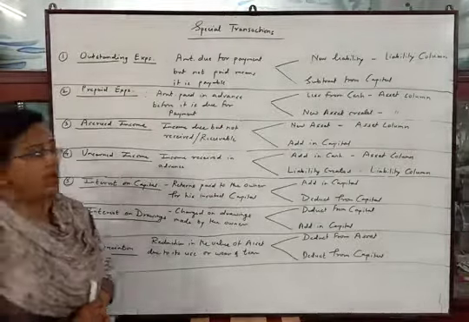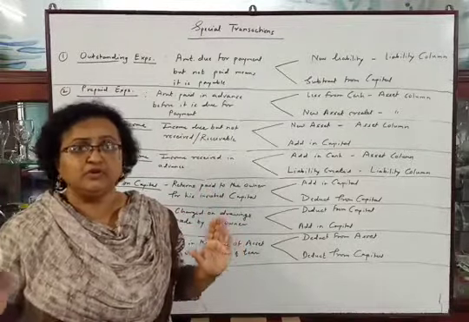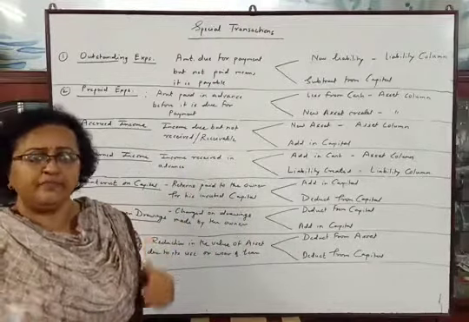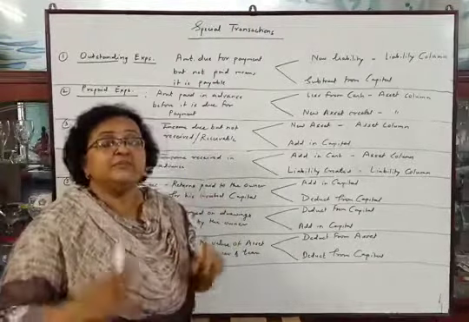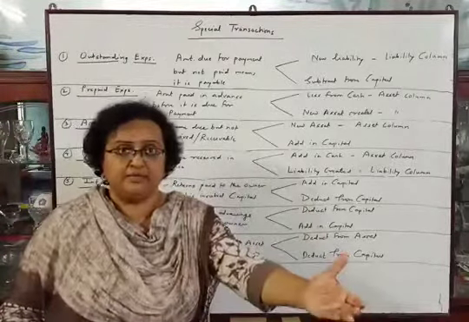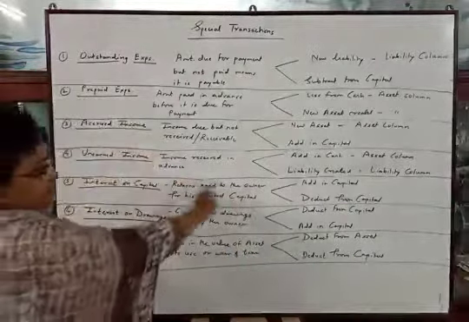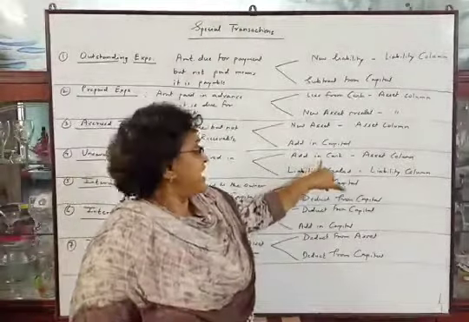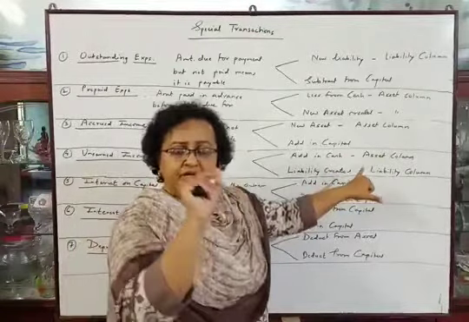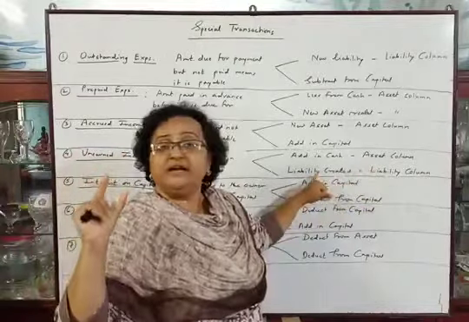Okay. Now unearned income. Unearned income means income received in advance. Even though it is not due, it is received in advance. Income received in advance will be our liability, because we have received the amount but the service is yet to be provided, which means the service is payable, and anything payable is our liability. So see here, as we have received the amount, we will add in cash in the asset column, and a new liability will be created, income received in advance. This is the name of the liability. In the liability column we will create the new liability.